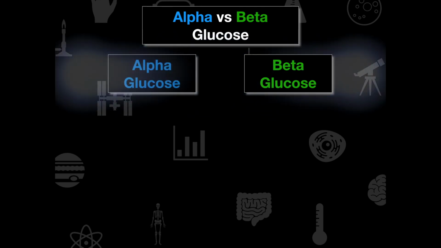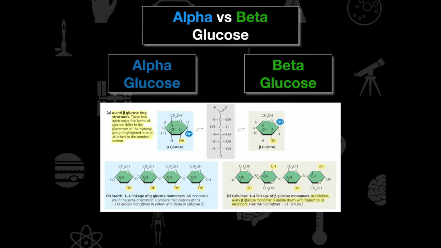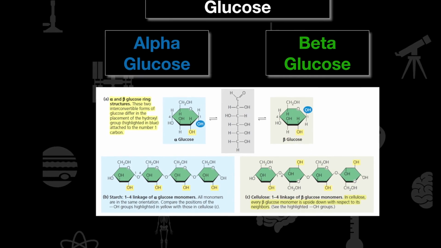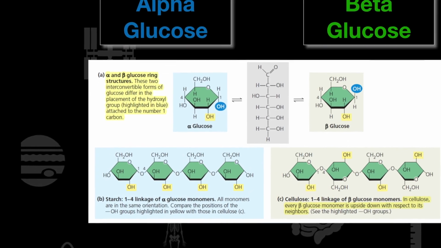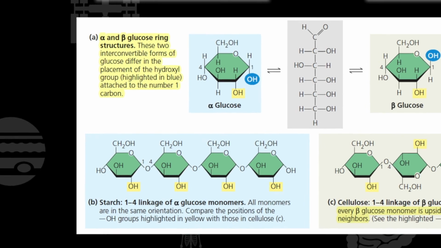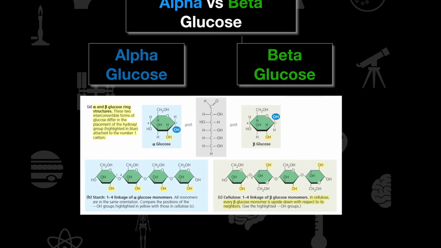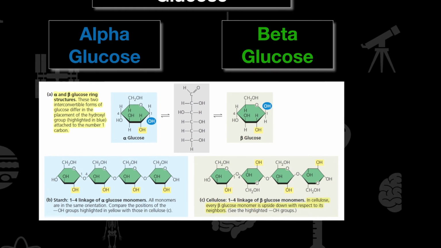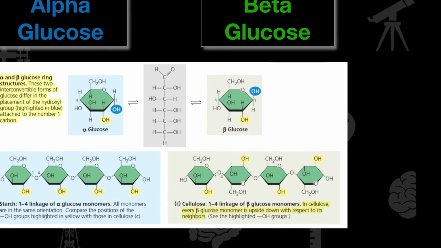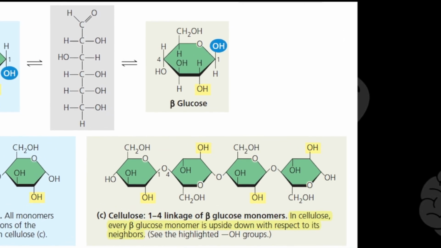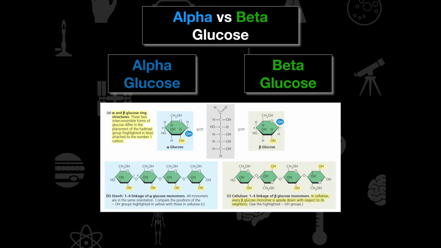So an alpha glucose, well, that's going to have this shape here. And the linkage, we're going to see that all the hydroxyl groups are basically on the bottom of this polymer. Now, if we're talking about cellulose, our hydroxyl groups are flip-flopped here. And we can see we have one on the bottom, then the top, then the bottom, then the top. Now, this is important because you can break down alpha glucose rings and structures and chains, but you cannot break down beta glucose chains here.